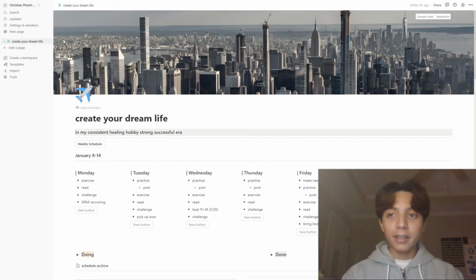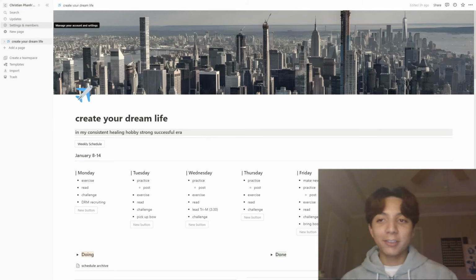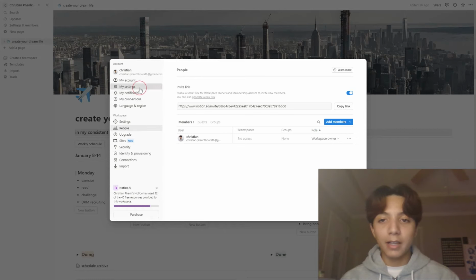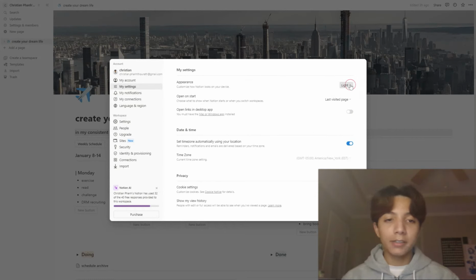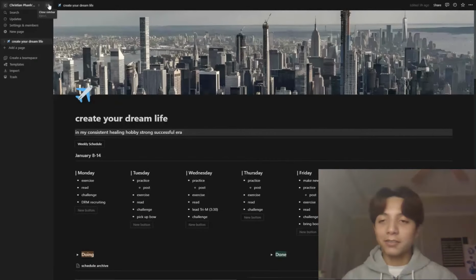So let's get started. This is my Notion homepage, and usually I actually like to use Notion in dark mode, so I wanted to put it in light mode so I can show you how to change it. You just go into settings and members, then my settings, and go to appearance, and you can change it. Usually I use dark. I used to use light, but I just like dark now.